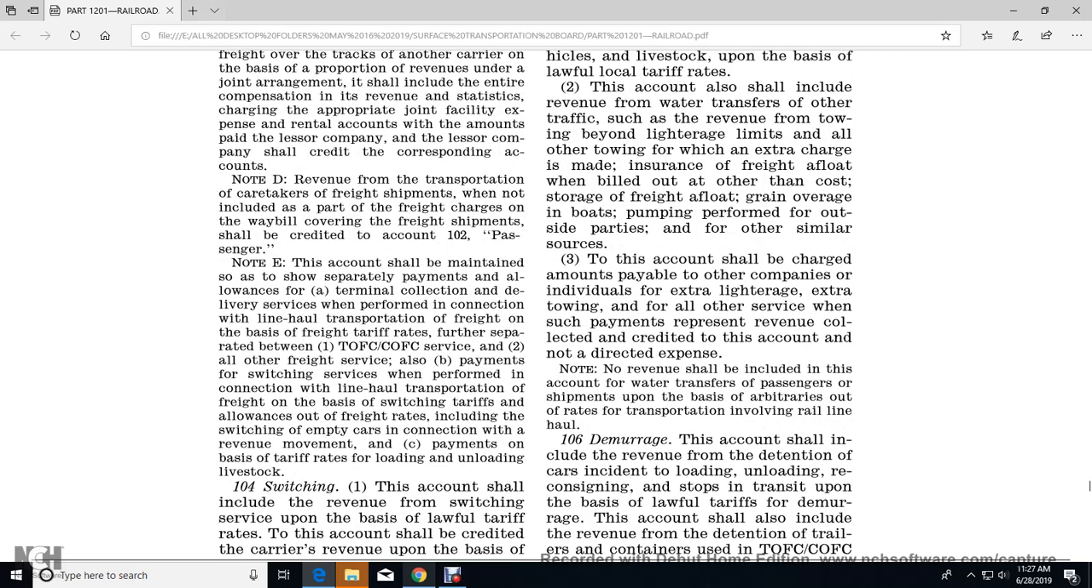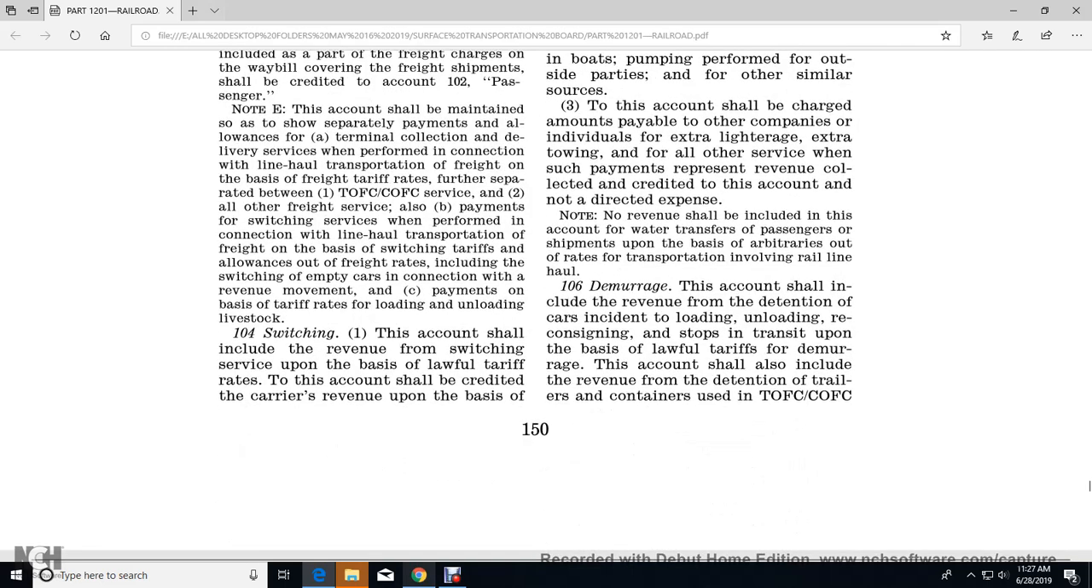3. The account shall be charged with the amount payable to the other company, the individual, extra lightage, extra towing, and all other sources of such payments representing the revenue collected or credited to the accounts and not direct expenses. Note, not noted. 106. Demurrage.